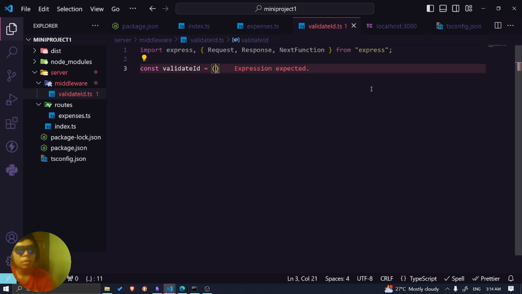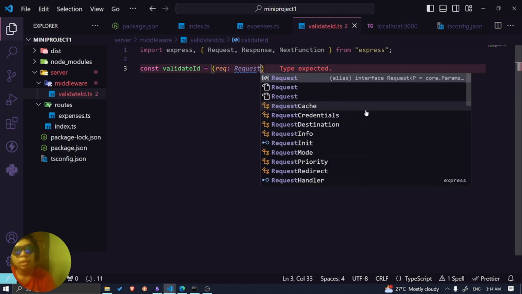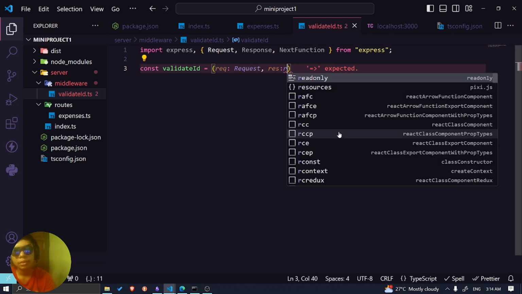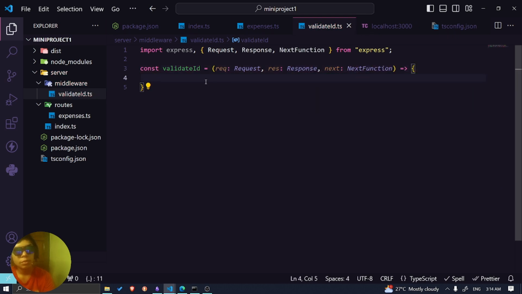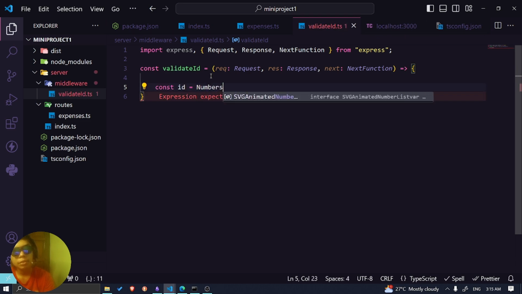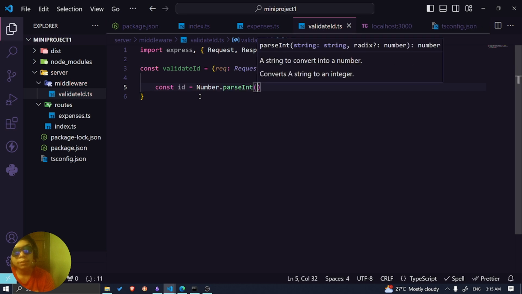So validateID, request, we're going to use an arrow function. It doesn't really matter. Okay, it kind of does matter, but we're going to use an arrow function, response, and the next function. So we basically got the request, right, which has the param. And let's take the ID numbers. I'm not sure if I'm doing this right, but let's try it. Number.parseInt in req.